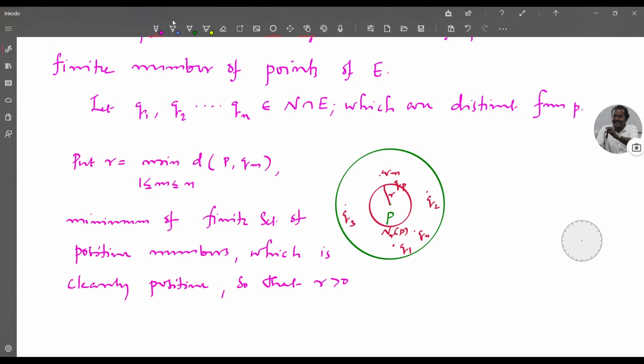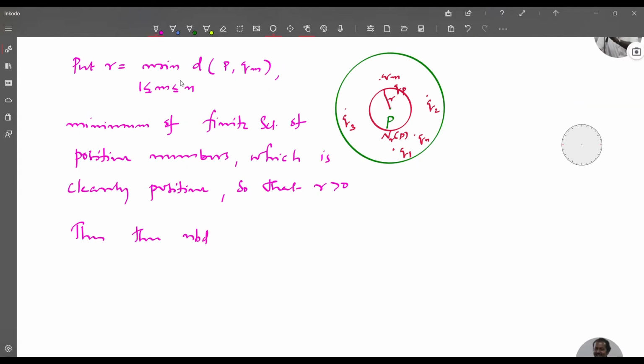Then the neighborhood N_R of P contains no point Q of E other than P, such that Q is not equal to P.